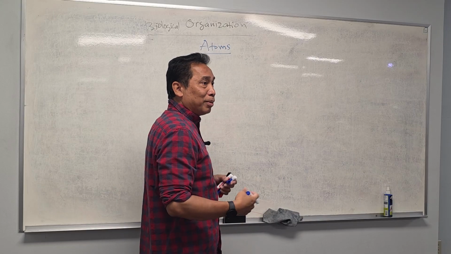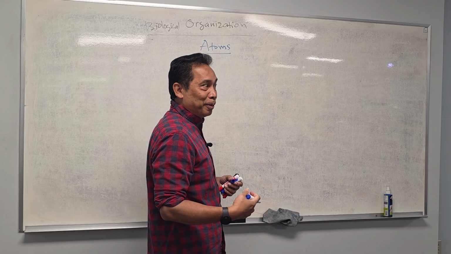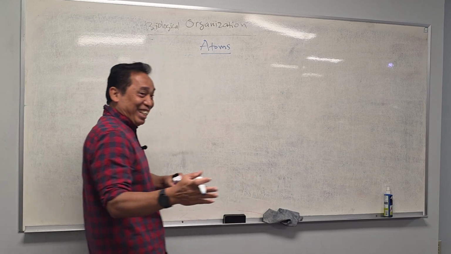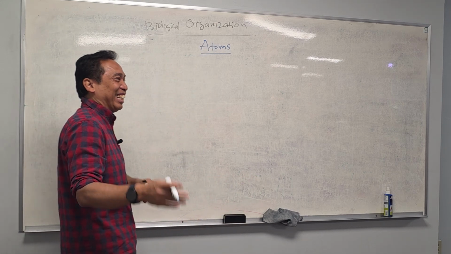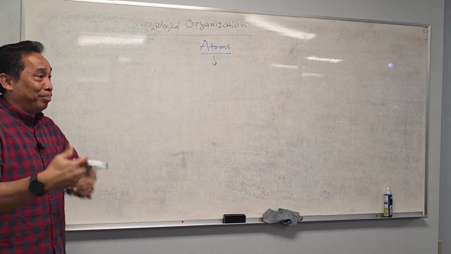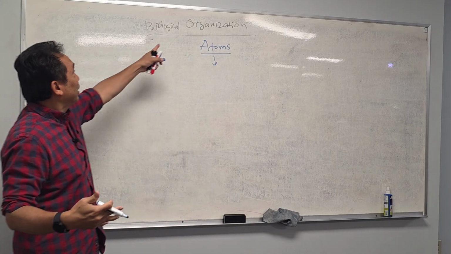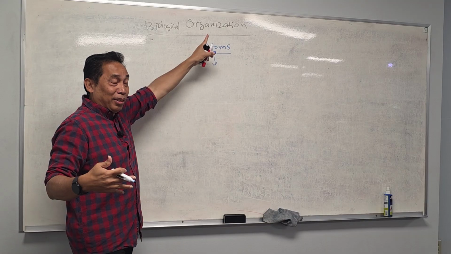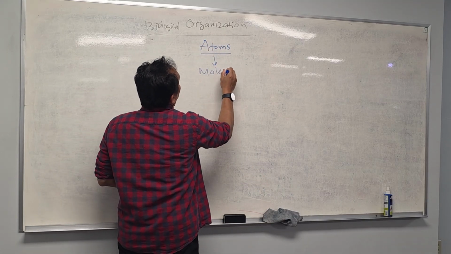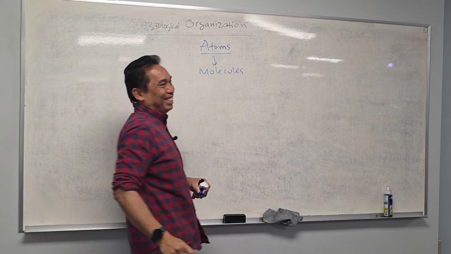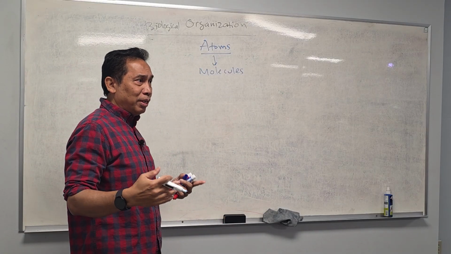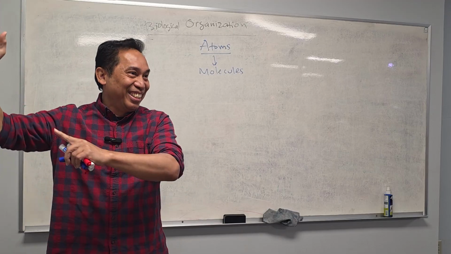Now, what is the most abundant atom in our body? Oxygen. How many percent? 65%. See? You still remember that. Now, those atoms will combine and organize. This is called organization, right? To make what? Molecules. A molecule is a combination of atoms, maybe 2, 3, 4, 5, 6, 7, 8, 9, 10, etc.